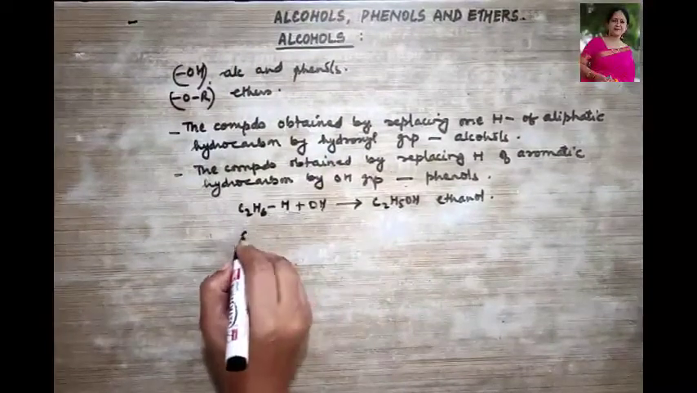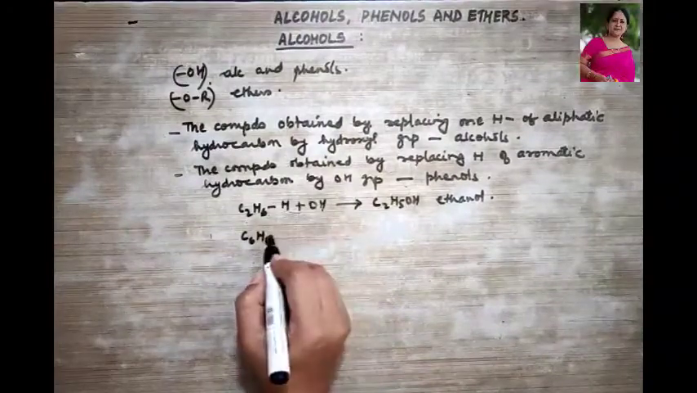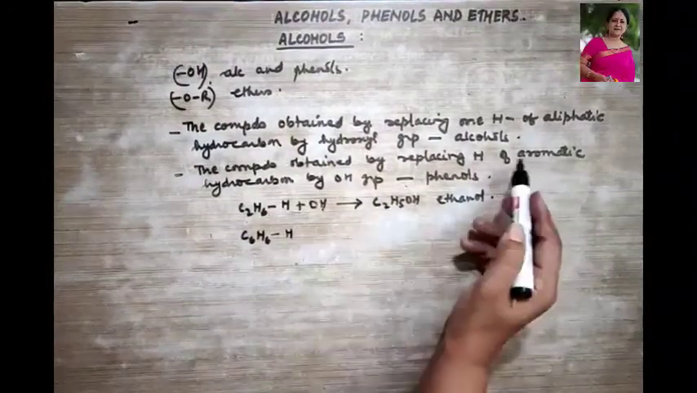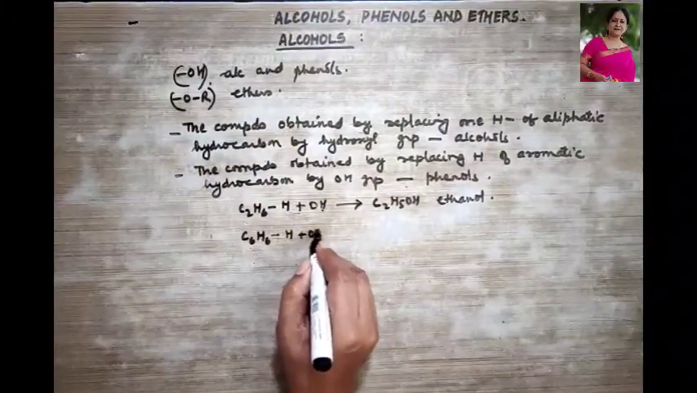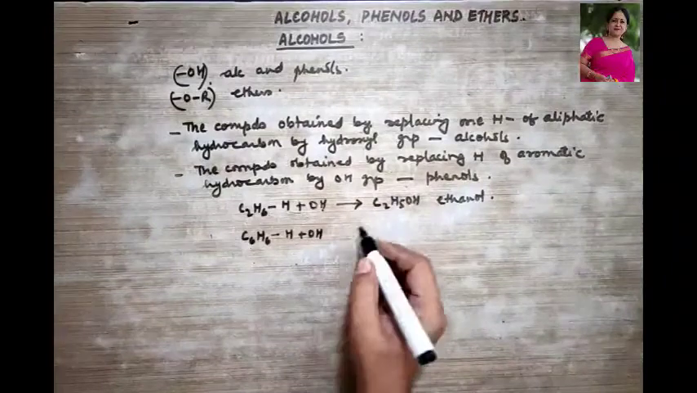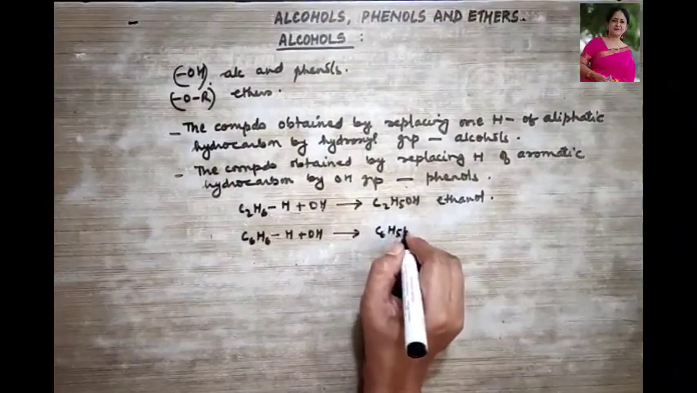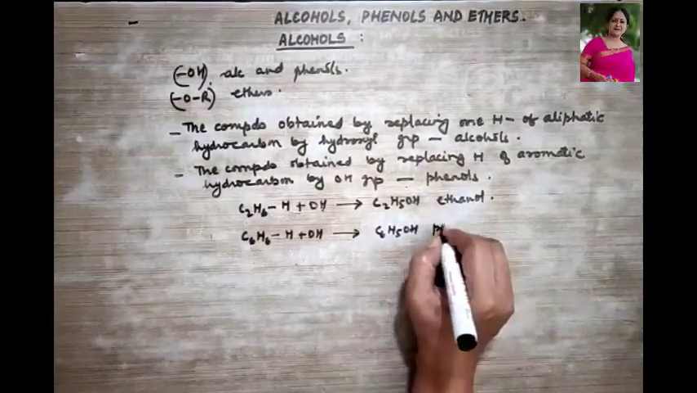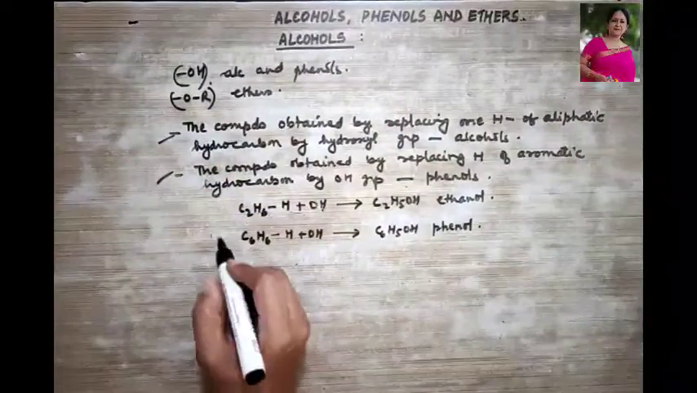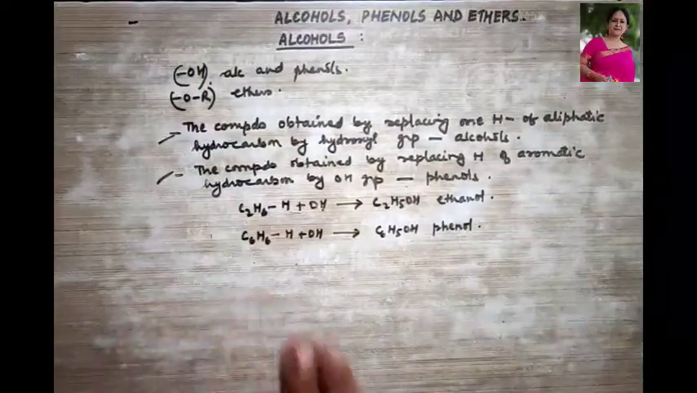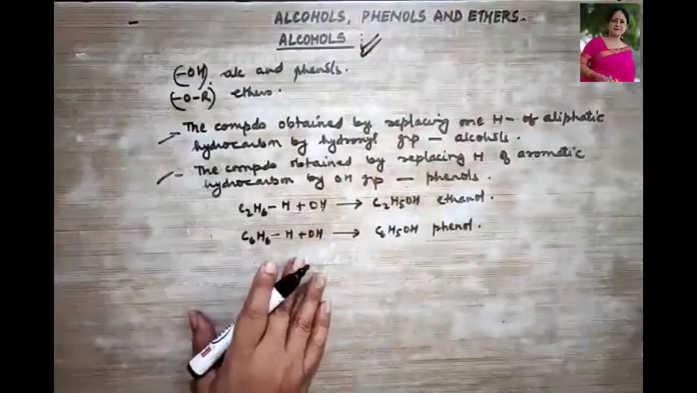Let us talk about phenols, the compounds obtained by replacing hydrogen of an aromatic hydrocarbon. So let's take an aromatic hydrocarbon, C6H6. When one hydrogen is replaced by this OH hydroxyl group, then what do we obtain? We obtain C6H5OH, and this is termed as phenol. So I hope these two statements are very clear with the examples. Today we shall begin with the alcohols, right?